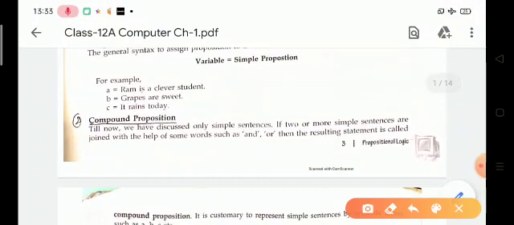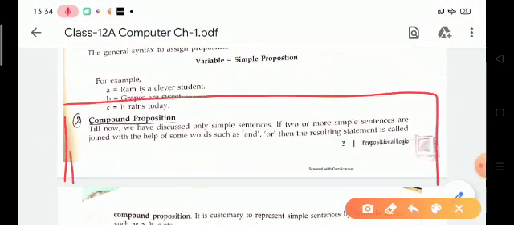Now the second one is compound proposition. It is the combination of two or more simple propositions.